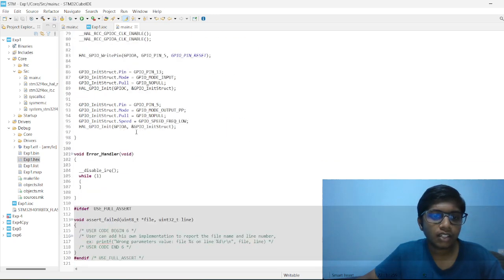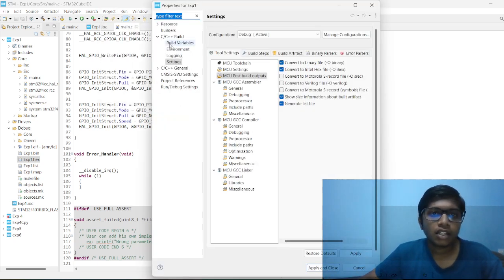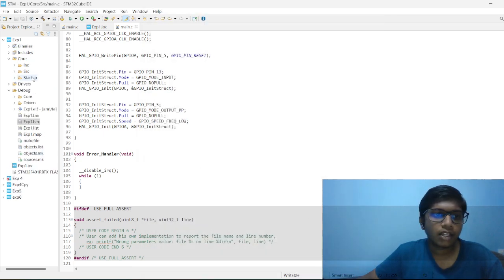When the necessary changes are done and saved, we create the X file for the C program. In the properties and settings, the convert to X file option is applied and closed. We can see the file in the debug folder. Inside it, the X file is created successfully.